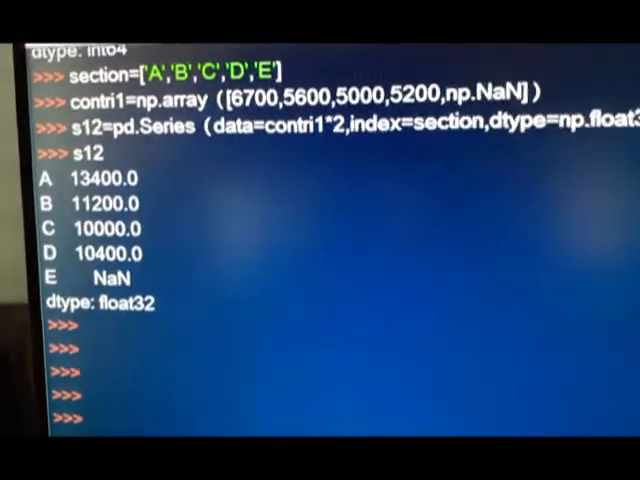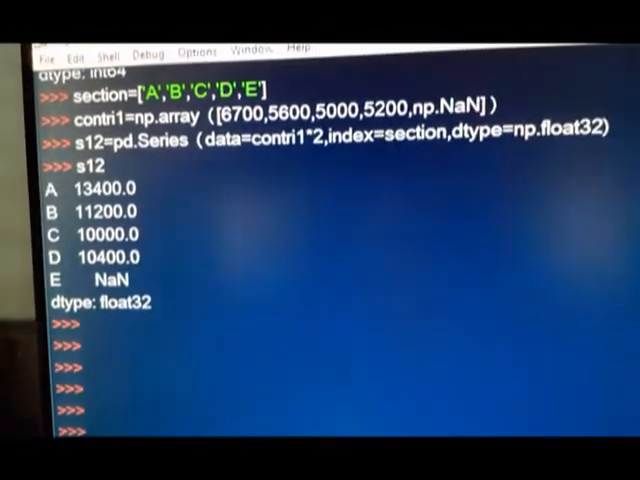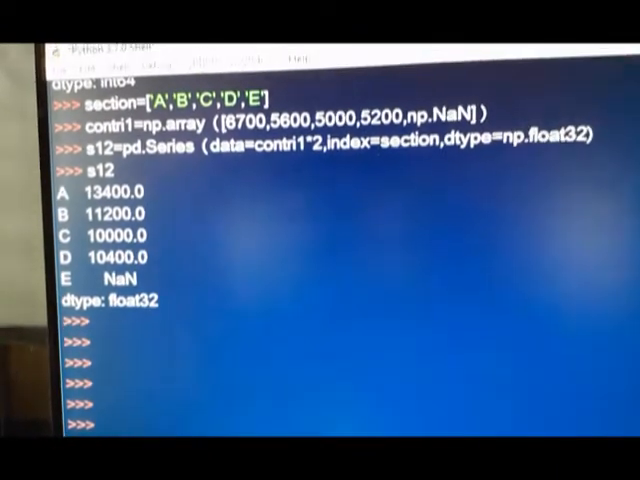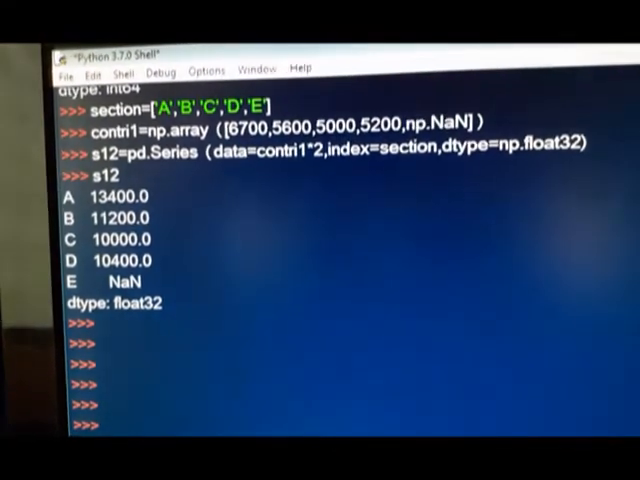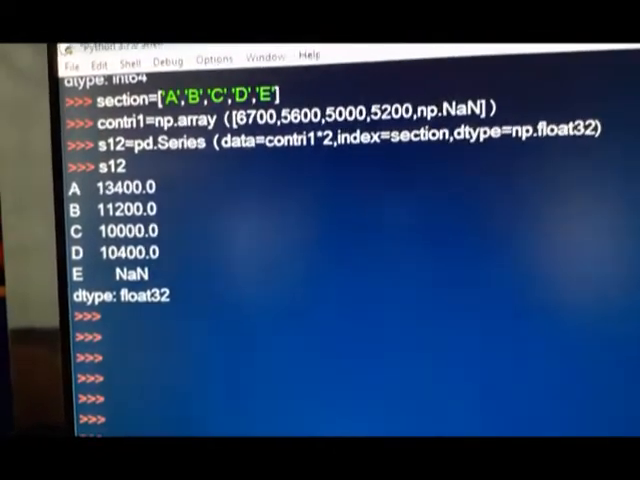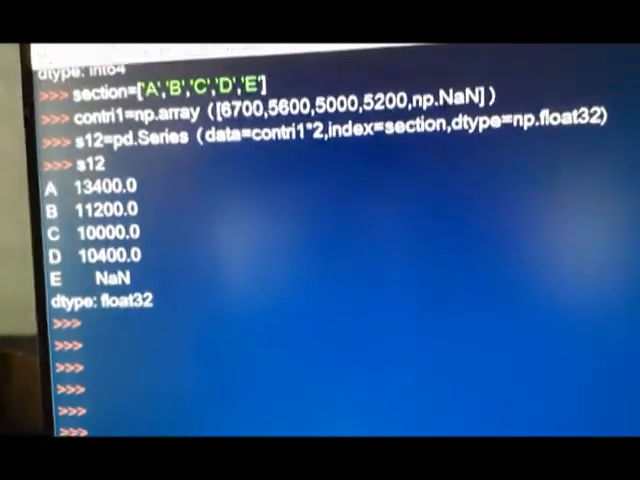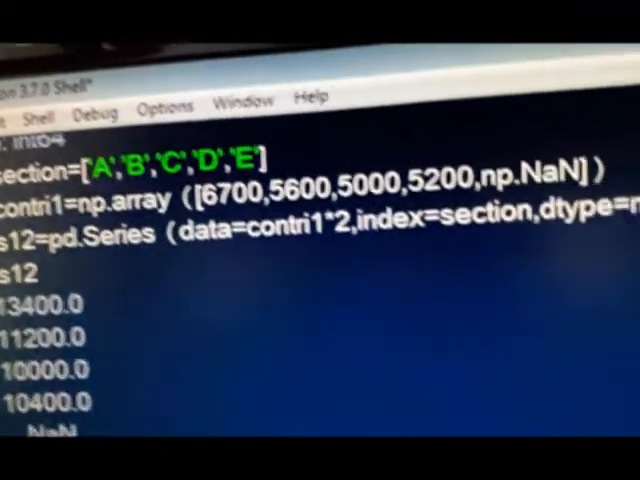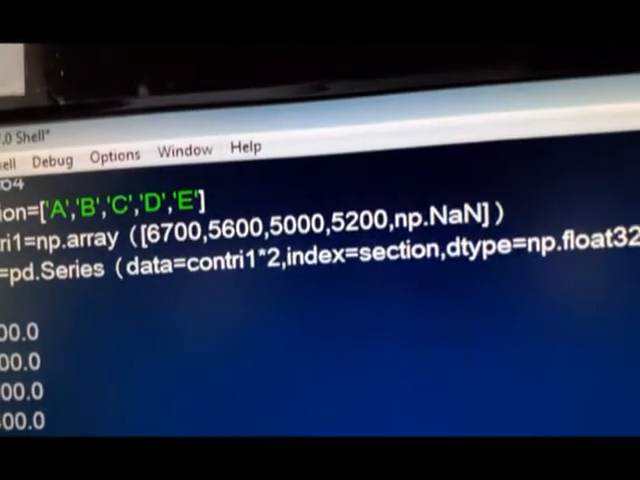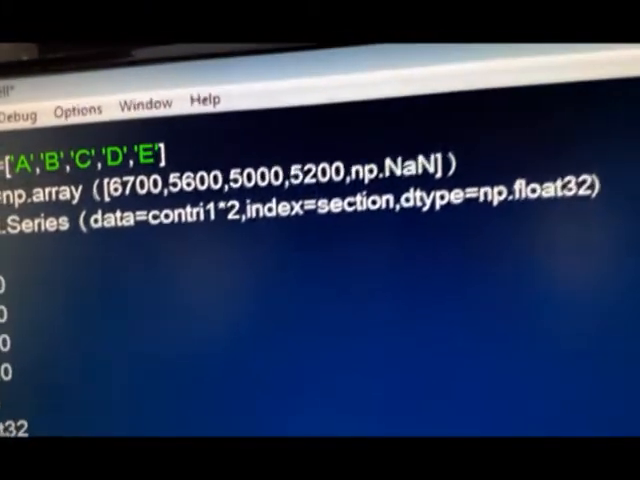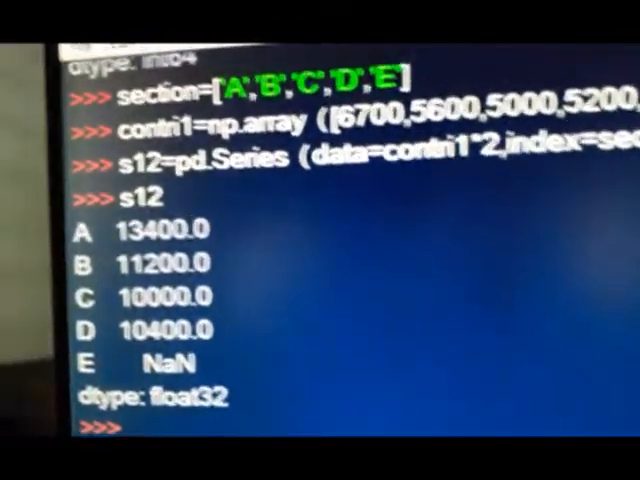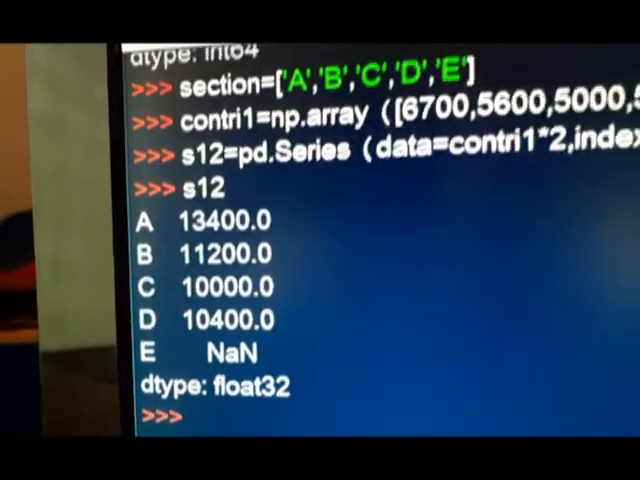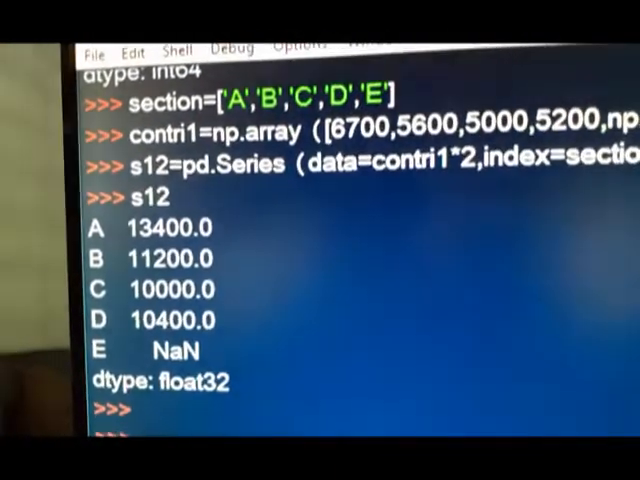Sections are this, A B C D E, and then contrary is what it was before, but section E got added and its contribution is not a number. Then it comes to the series formation. You can see here the series is formed. S12 is equal to pd.Series, data is equal to contrary into 2, index is section. The data type is also specified, and the series created, S12, is this. So this way the contribution is doubled.